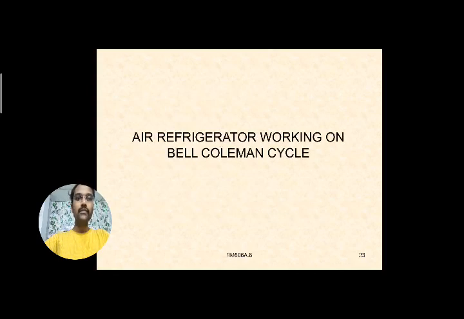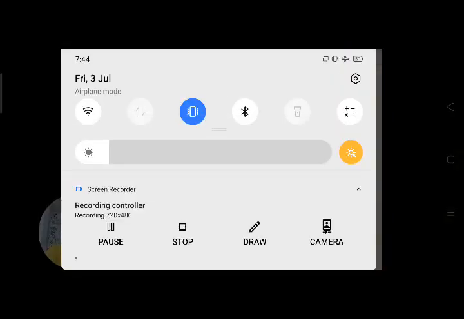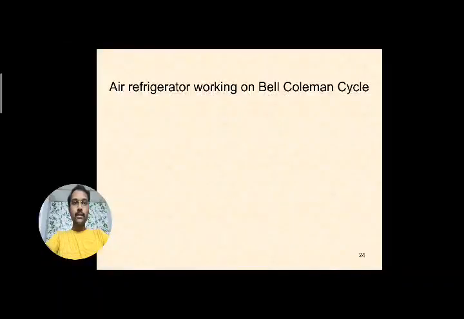Next, we'll see the air refrigerator working on the Bell-Coleman cycle. In the previous class we saw the working of the Carnot cycle, did some analysis, and also found the COP of that cycle, where the refrigeration effect is obtained.